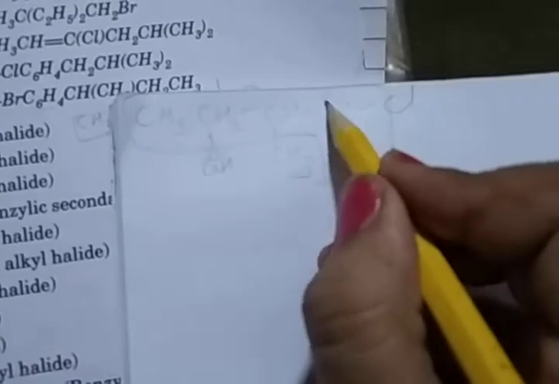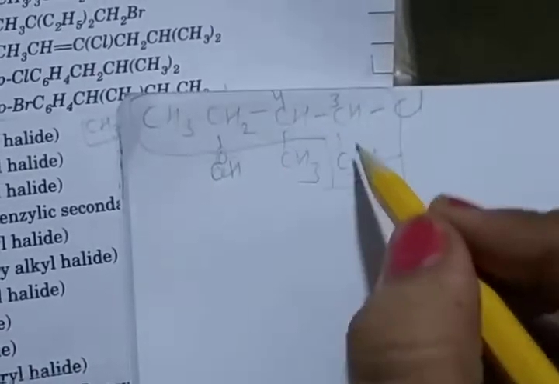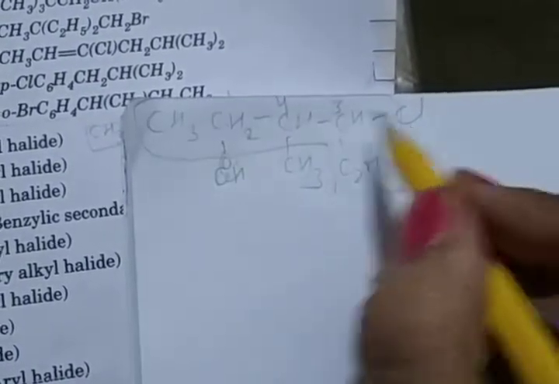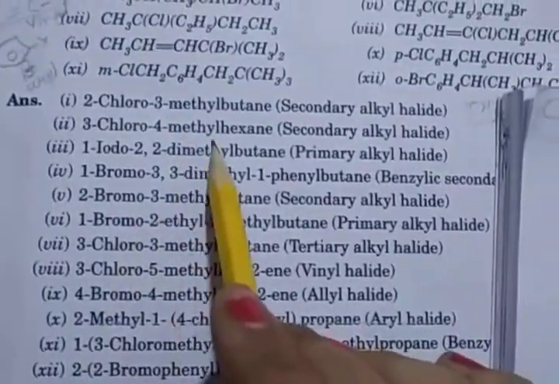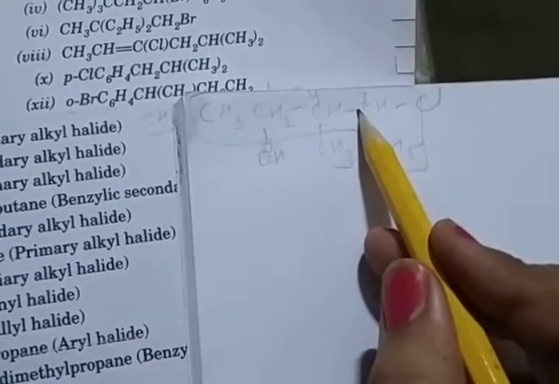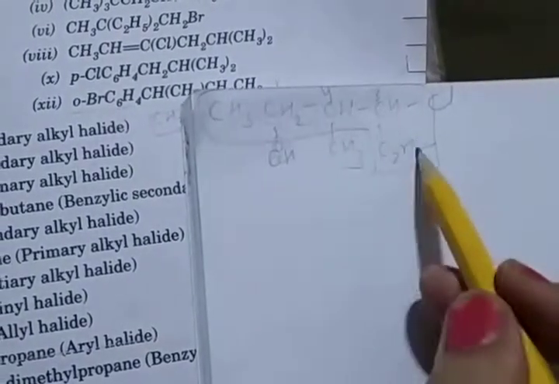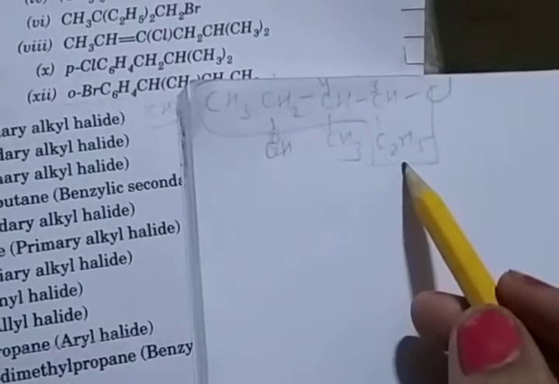Here you see 1, 2, 3, 4, 5, 6. So this chain: 1, 2, third number carbon Cl, and fourth number methyl. So 3 chloro, 4 methyl, and 6 carbons, so hexane. So the name is 3 chloro, 4 methyl hexane. Here you see halogen is attached to this carbon, and this carbon is attached to carbon on one side and on the second side, so secondary alkyl halide. Okay, clear?